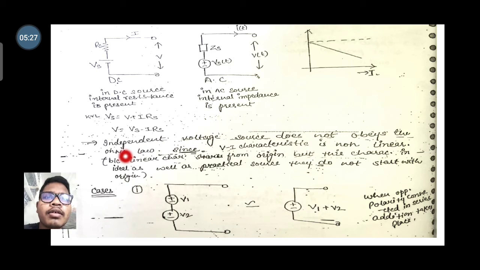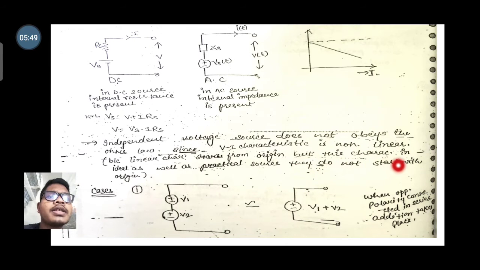The independent voltage source does not obey Ohm's law, since the VI characteristic is non-linear, because the non-linear characteristic does not start from the origin, but that characteristic holds for an ideal as well as a practical source.